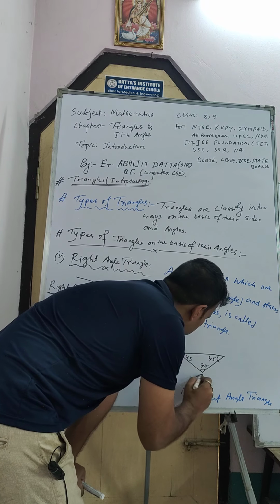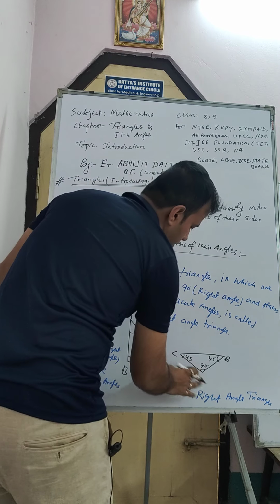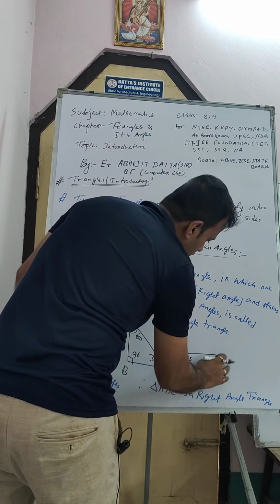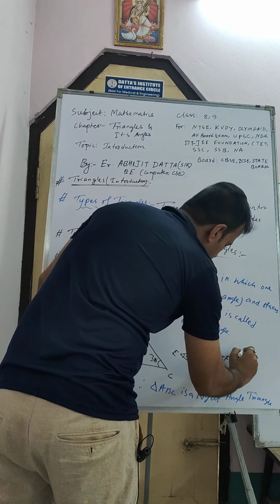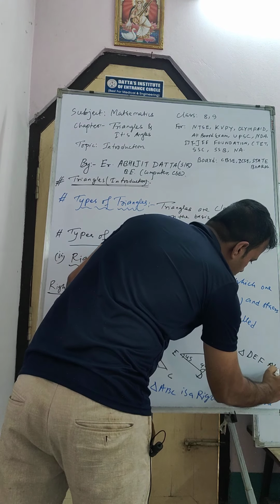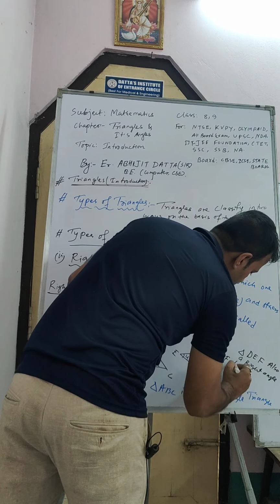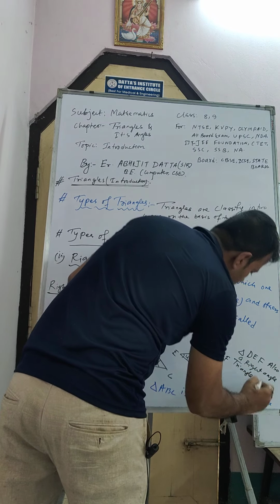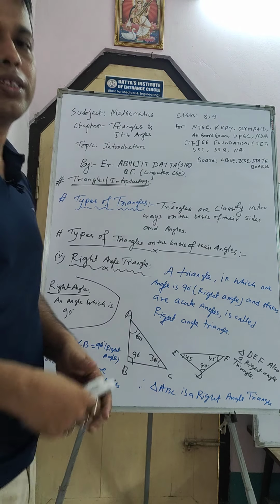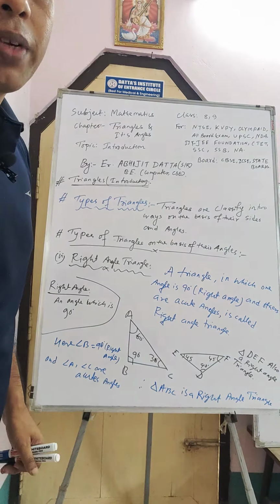Here this one is D, this one is E and this one is F. So triangle DEF is also a right angle triangle. Fine, complete this much. Okay, very good.